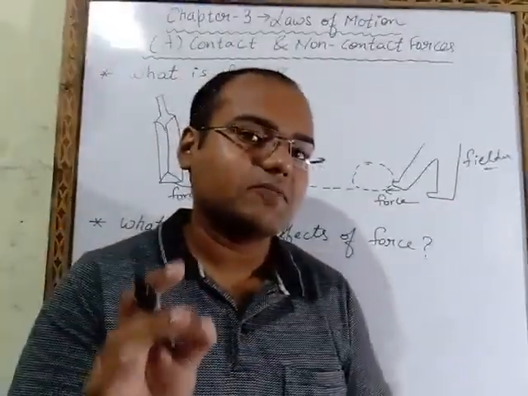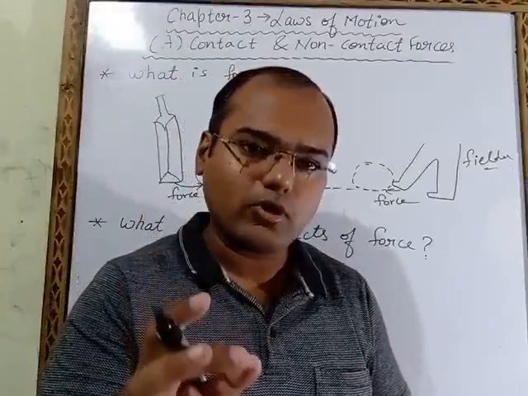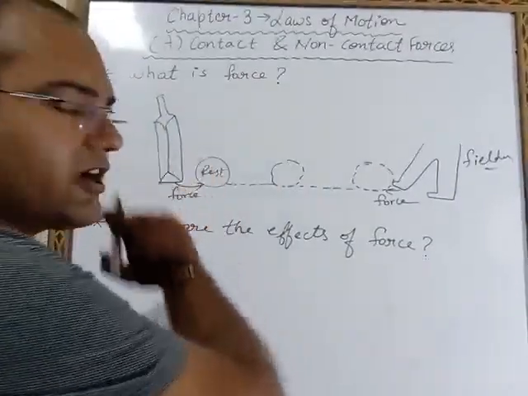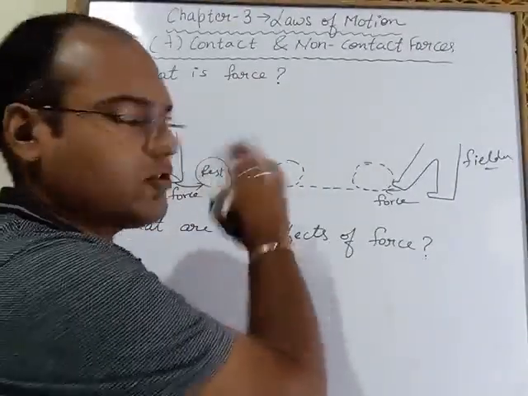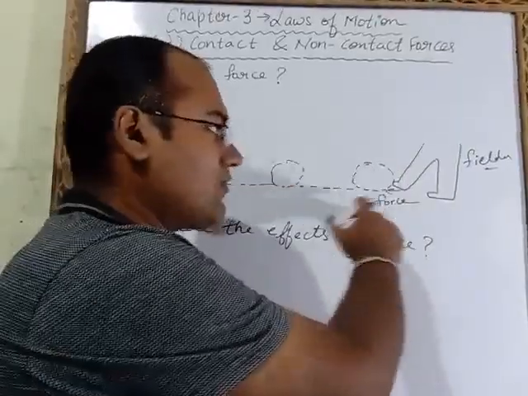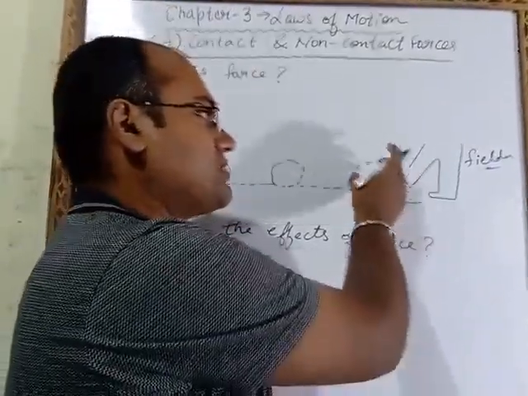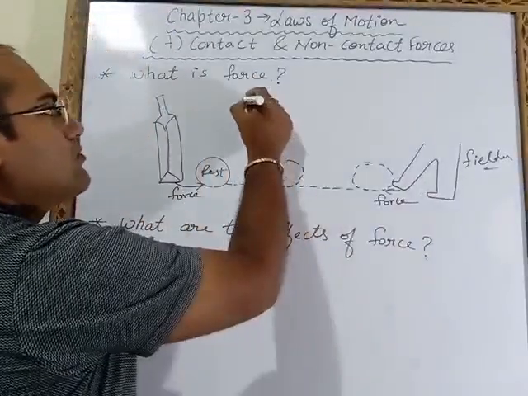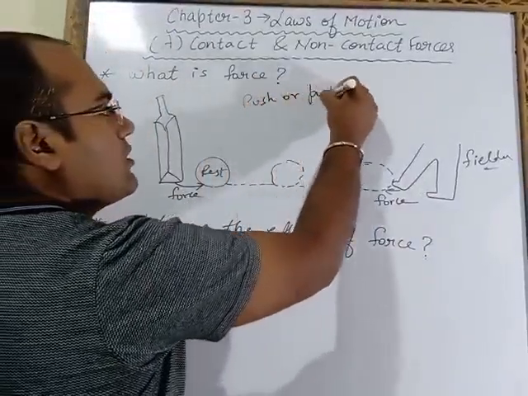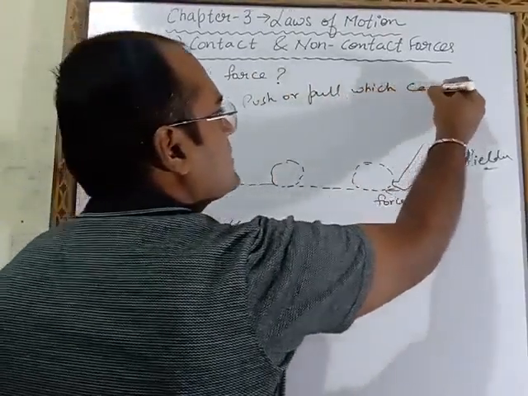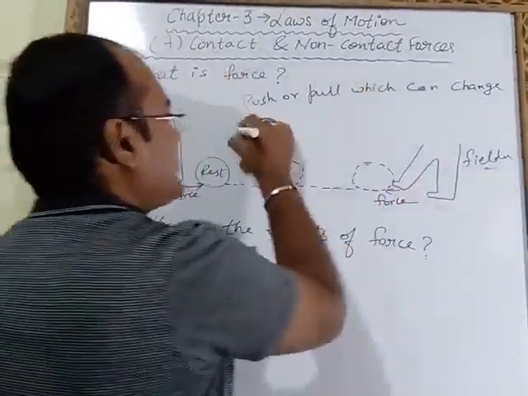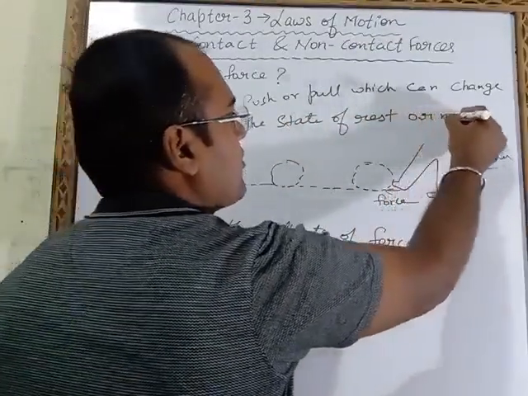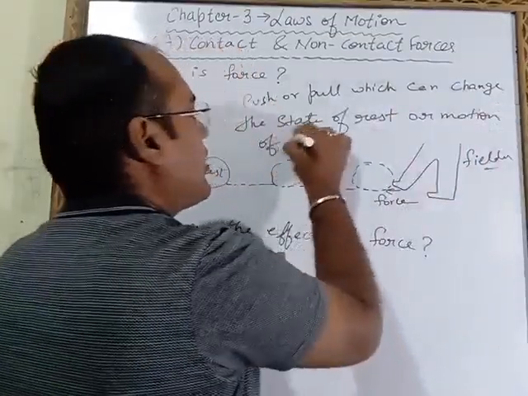So here what is the definition? Definition of force is, it is a push or pull which can change the state of rest or motion of a body. The ball earlier was at rest. When we applied the force, it came into motion. The ball which is in motion, when we apply force again, this motion state will change into rest. So what is force? Push or pull which can change the state of rest or motion of the body.